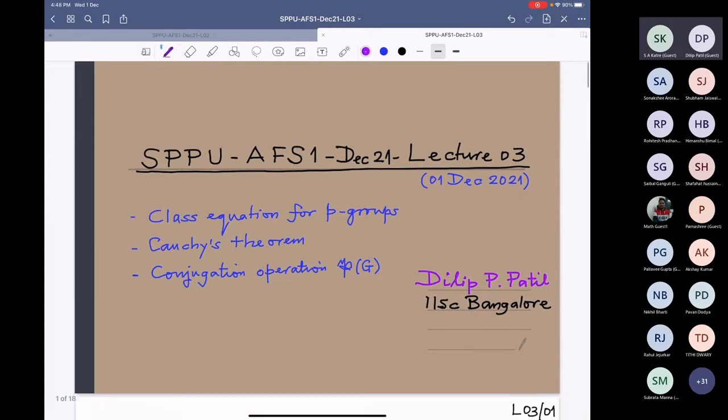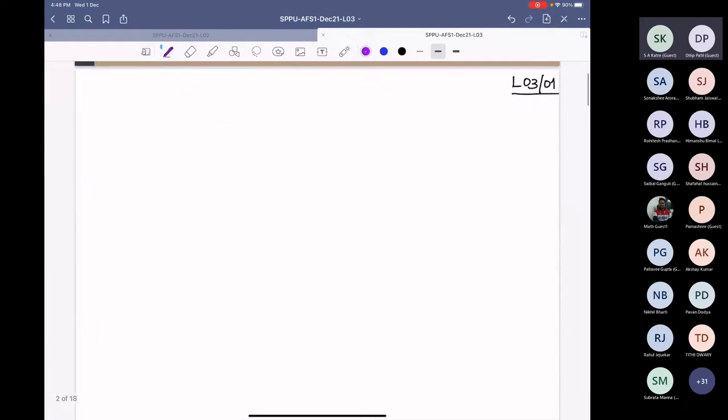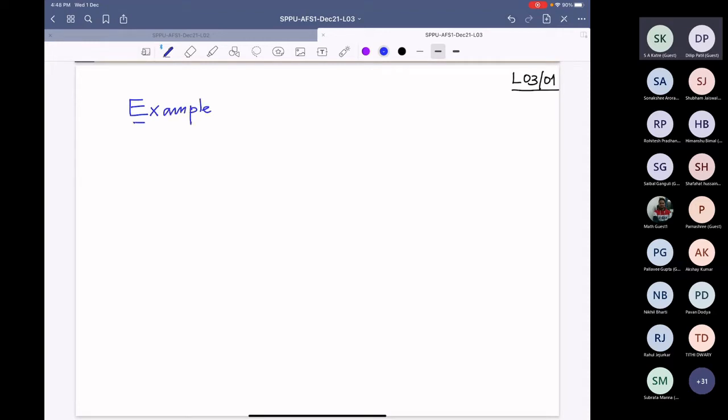All right, so I want to again revisit this conjugation example. Let me write it again, because I want to deduce more results from that equation. So what do we have?